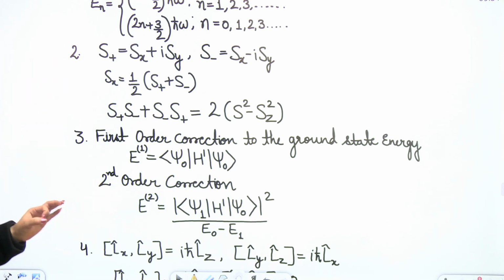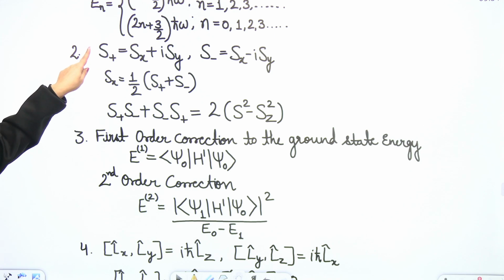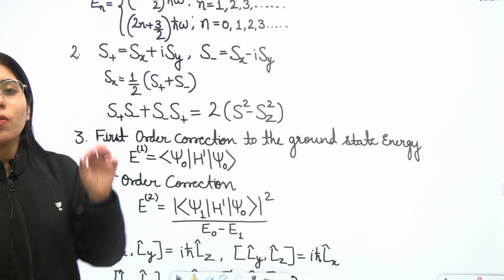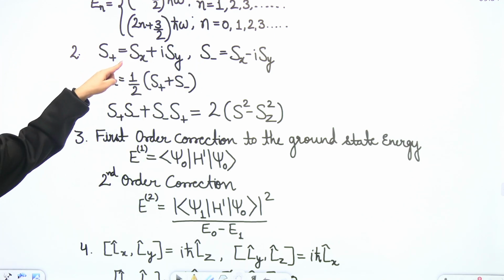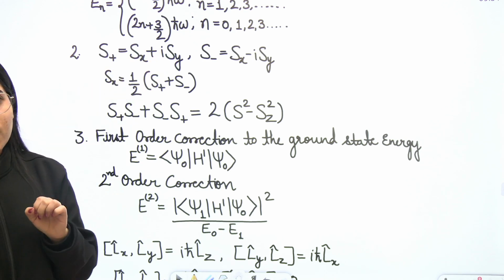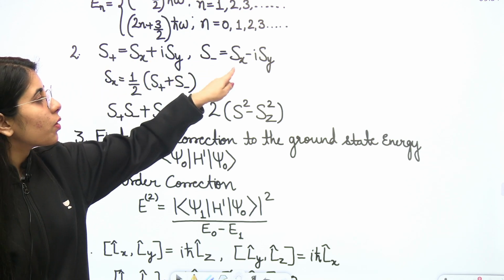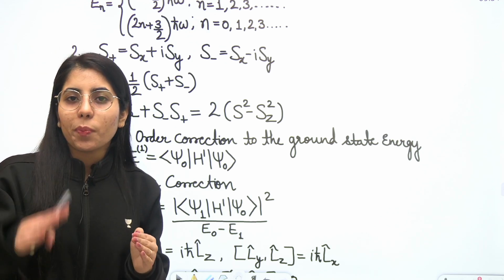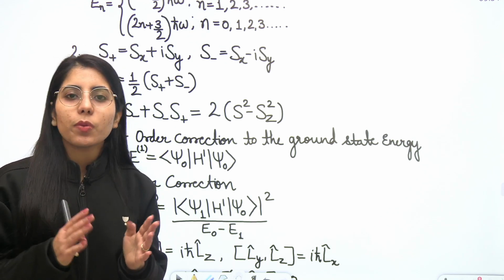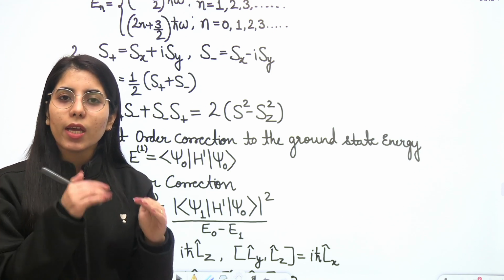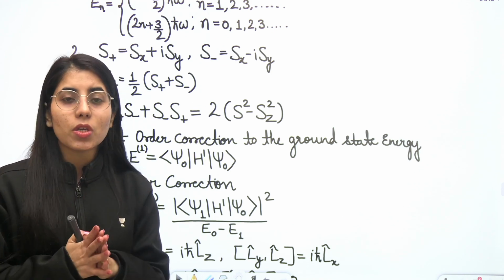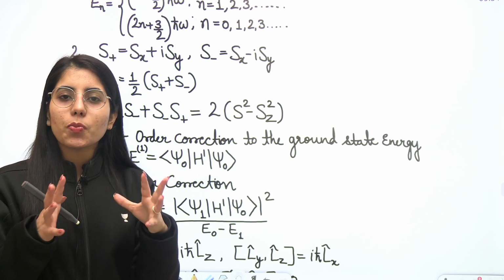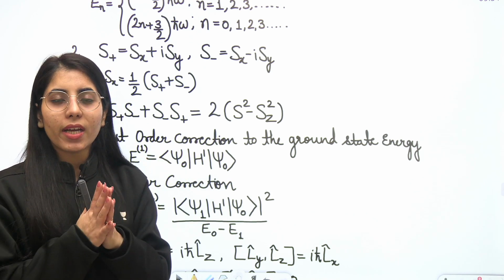If I talk about the spin operator, here we have mentioned the S positive and S negative values. So these are the values we will have: S positive is Sx plus iota Sy, and S negative will be Sx minus iota Sy. As we all know about the ladder operators, corresponding to angular momentum, we have the L positive and L negative values, which are the raising and lowering operators.